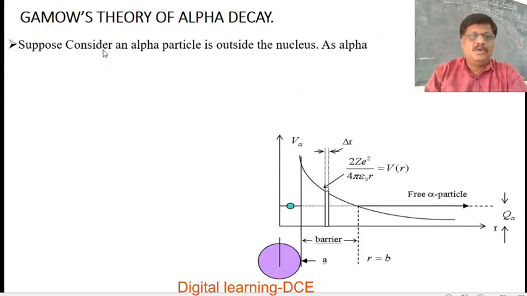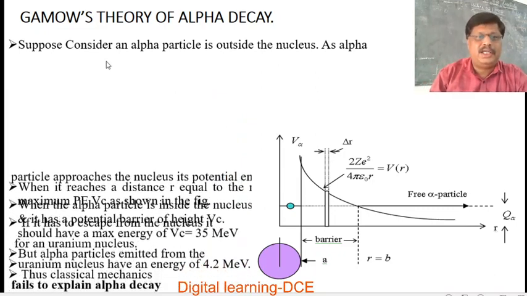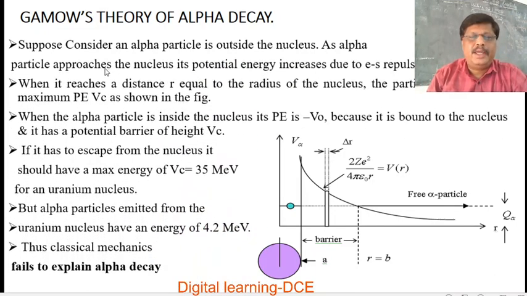Next, we'll look at the Gamow theory of alpha decay. How the emission of the alpha particle takes place is explained by Gamow. Consider an alpha particle outside the nucleus. This is the nucleus and this is the potential barrier of the nucleus. If you bring an alpha particle from outside, it has positive charge and the nucleus is also positively charged.